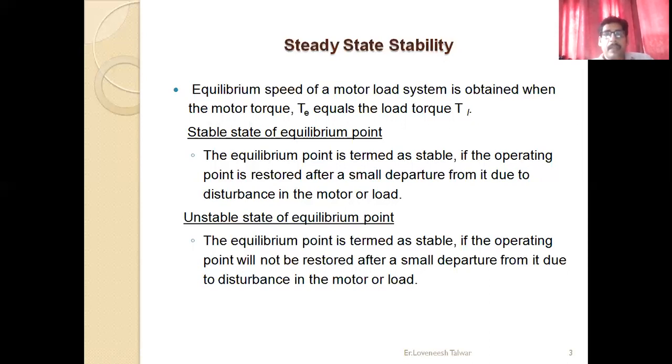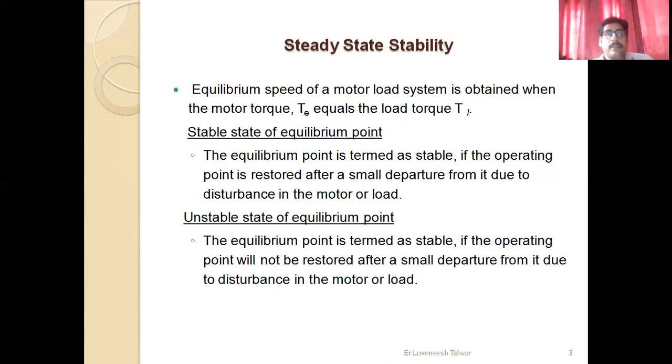This condition of stable, unstable, and marginally stable depends on the roots of the characteristic equation that we cover in control systems. If you remember, if the roots of the characteristic equation of a system lie on the left half of the S-plane, then your system is unstable. If the roots lie on the right half of the S-plane, then your system is stable. But if your roots lie on the marginal line of the S-plane, then the system will be marginally stable. That means this system is bounded between stability and non-stability.